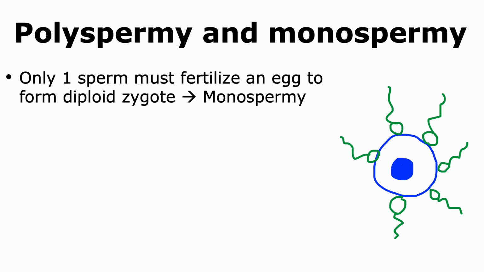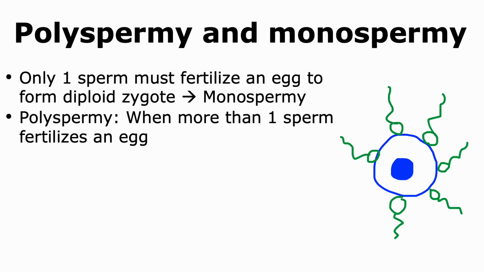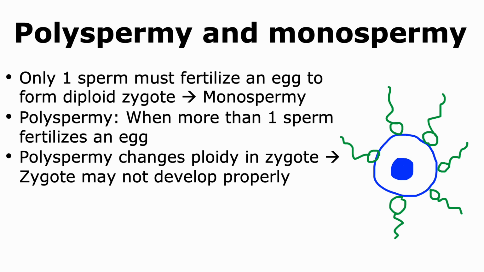There are always many male gametes that come in contact with the egg. However, only one sperm must fertilize the egg in order to form a diploid zygote. This is called monospermy. If there is a situation when more than one sperm fertilizes an egg, then that is called polyspermy. Polyspermy is not desired or favorable because it changes the ploidy of the zygote, and hence the zygote is no longer diploid if more than one sperm fertilizes the egg. In such a situation, the zygote may not be able to develop properly, and hence polyspermy is prevented by the egg.